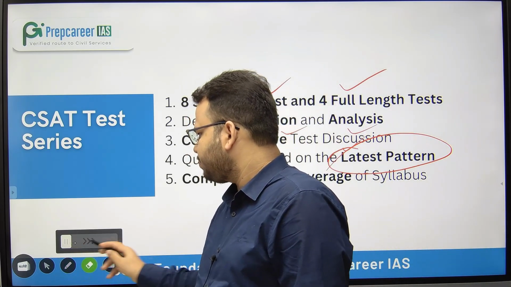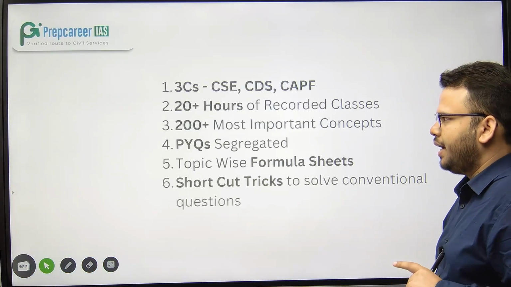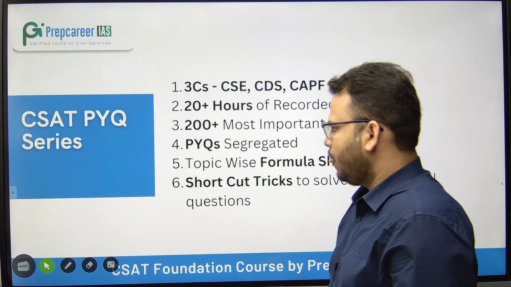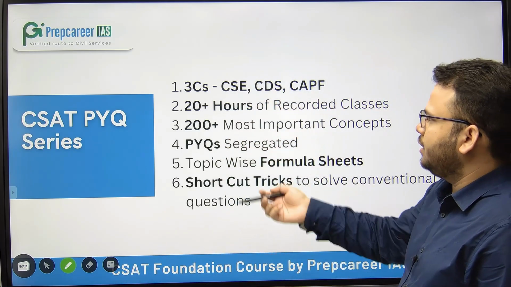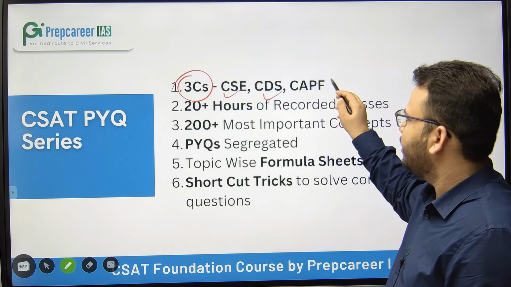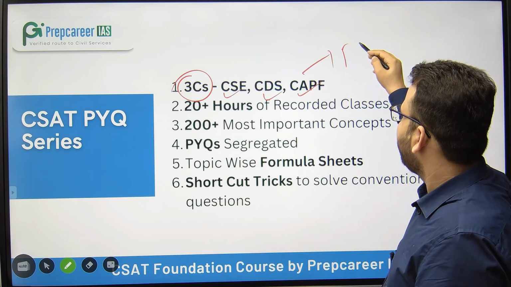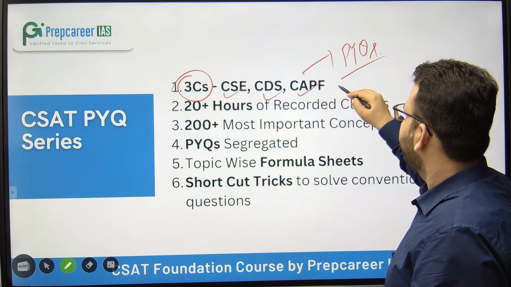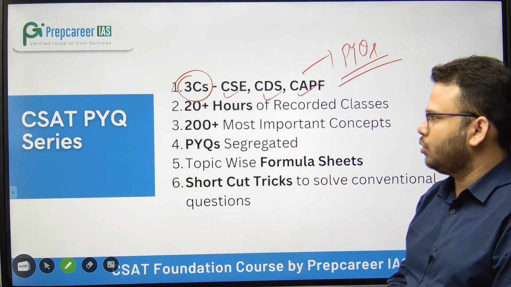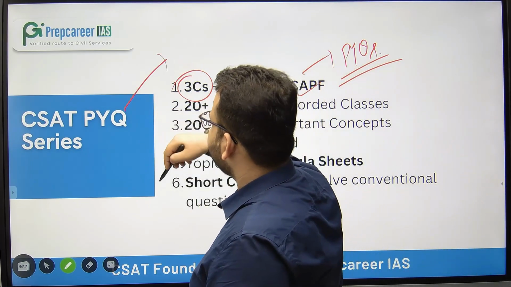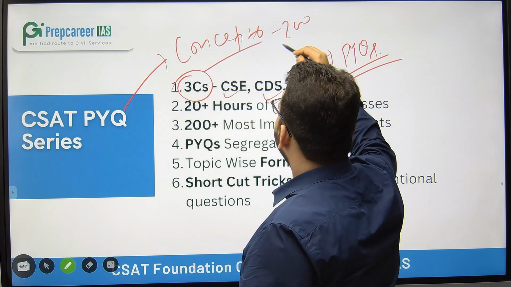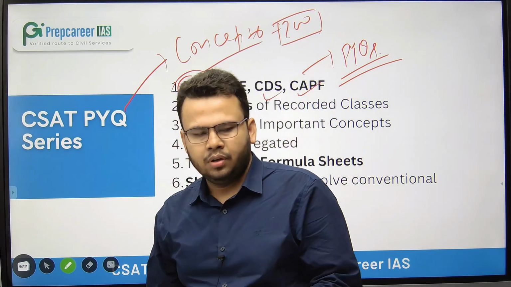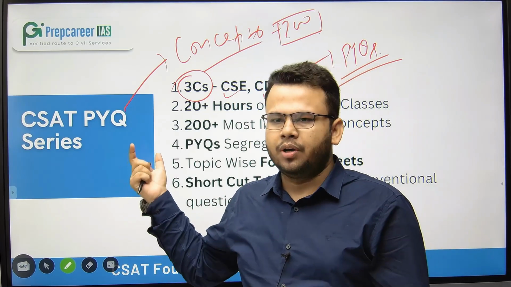The last one is the CSAT PYQ course. So what is this? The theme of this course is 3C: CSE, CDS and CAPF. So the PYQs of the last 10 years of these examinations you will get. The underlying idea of this course is to equip you with the concepts. So 200 most important concepts you will get as part of the CSAT PYQ course.